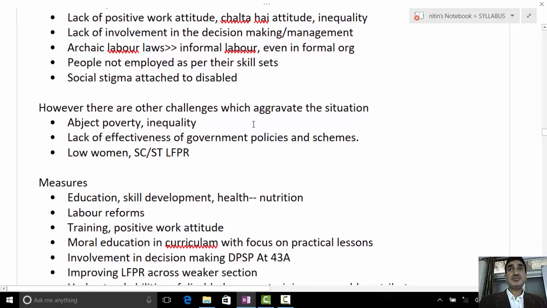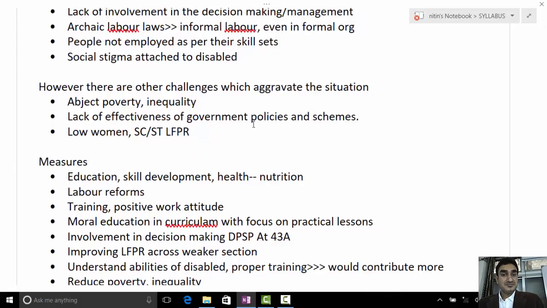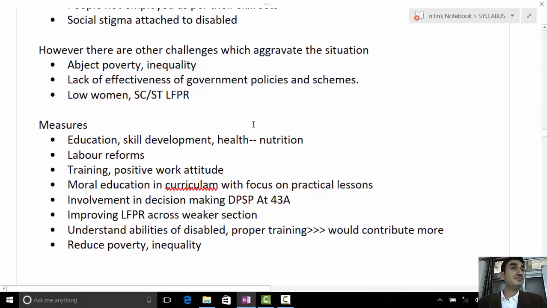So you need to improve the skills, education, and the health status, nutrition. There are different schemes for that; the National Skill Mission is there. There are different ways to do that. Labor reforms, training, on-the-job training, keep on motivating the employees, a positive work attitude, having a positive work culture within the organization. Even moral and ethical education within the curriculum. Reducing poverty, inequality, all these things you can write in the measures.